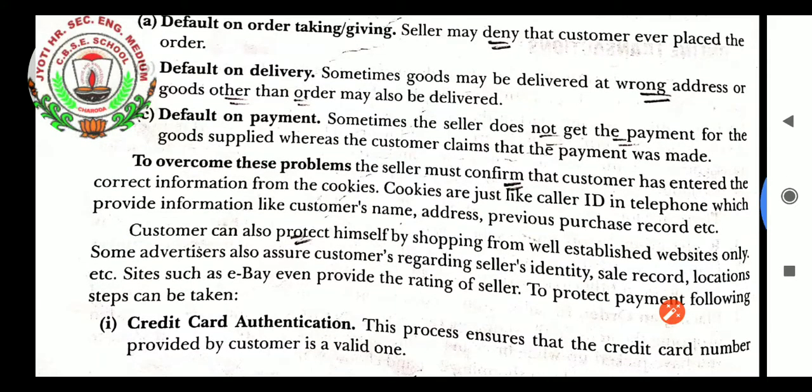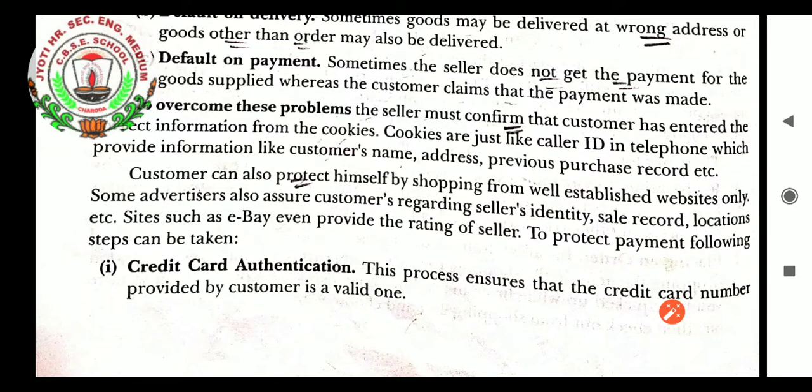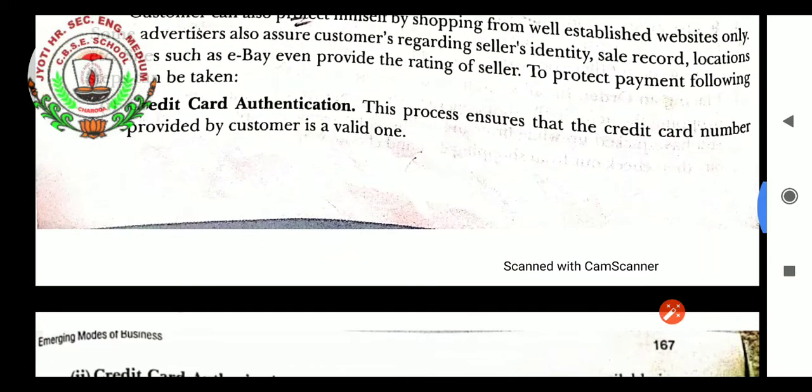The customer can also protect himself by shopping from well-established websites only. This is the second thing. Some advertisers also assure customers regarding the seller's identity, sale record, location, etc. Sites such as eBay even provide a rating of the seller. To protect payment, the following steps can be taken.